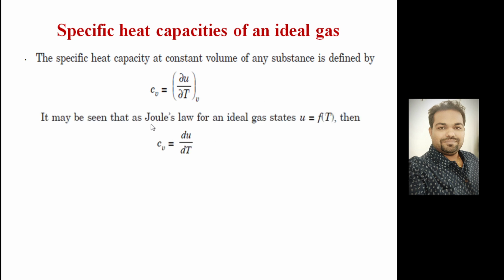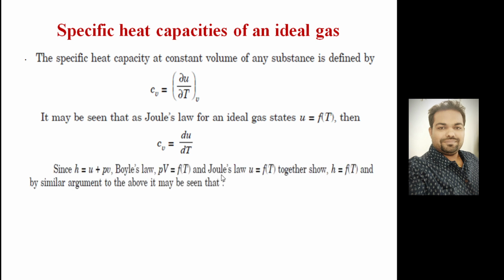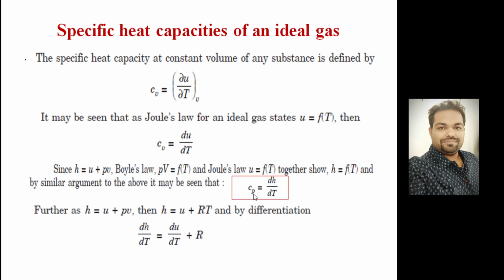So it may be seen that by Joule's law, for an ideal gas internal energy is a function of temperature. So we can say Cv is equal to dU/dT. Since H is equal to U plus PV, from Boyle's law we know that PV is a function of temperature, right? So enthalpy is also a function of temperature by similar argument. So we can say Cp is equal to dH/dT.